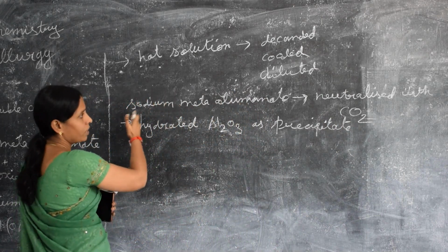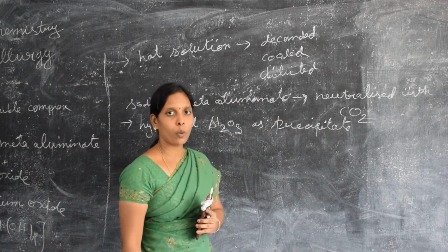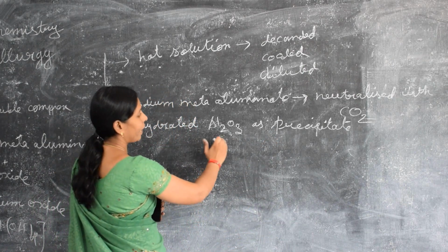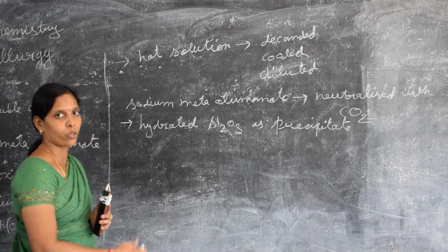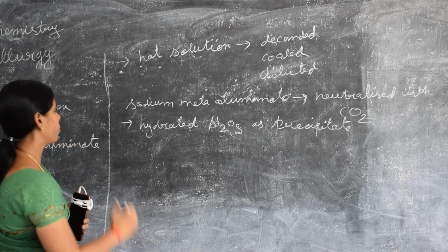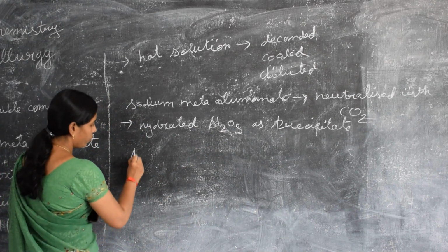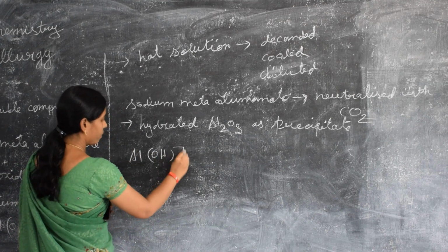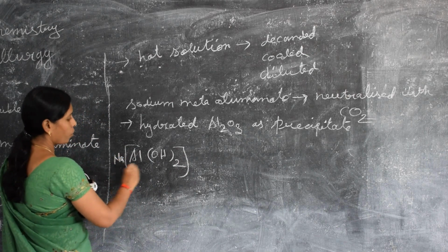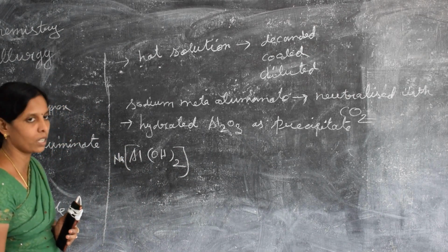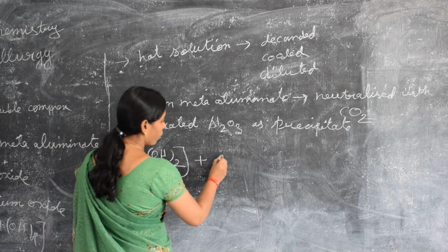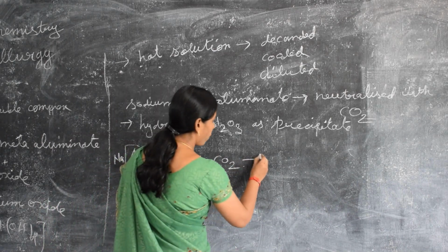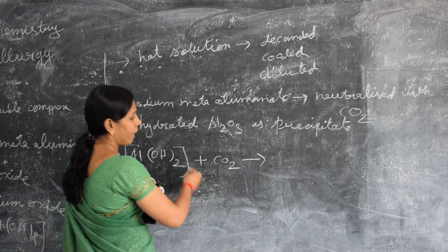So sodium metaluminate is neutralized by passing carbon dioxide to form hydrated Al2O3 as a precipitate. Let's look at the first reaction. This is sodium metaluminate, and by passing carbon dioxide for neutralizing, we get the hydrated form of Al2O3.